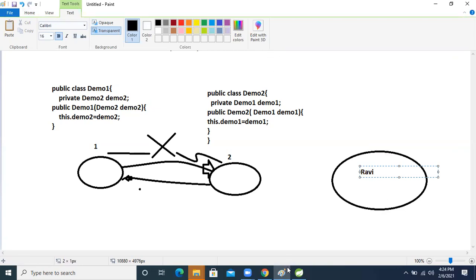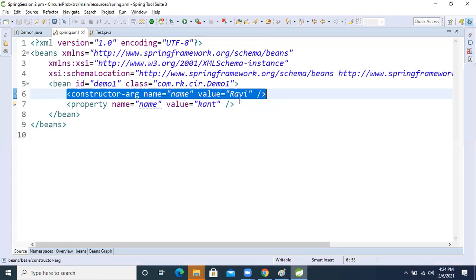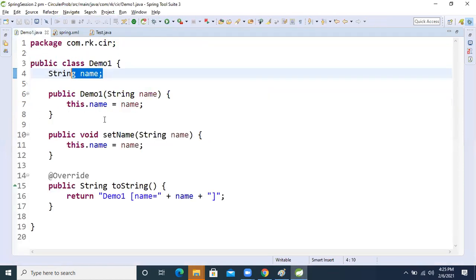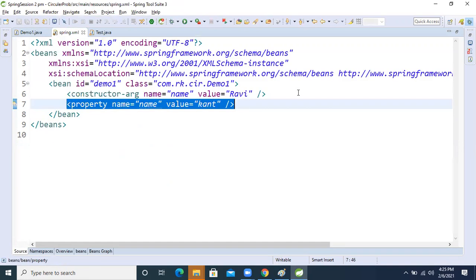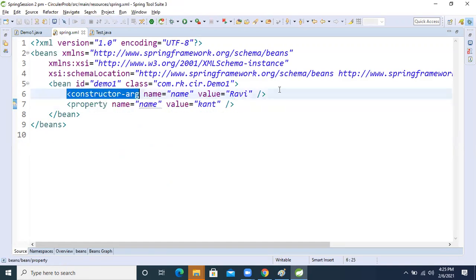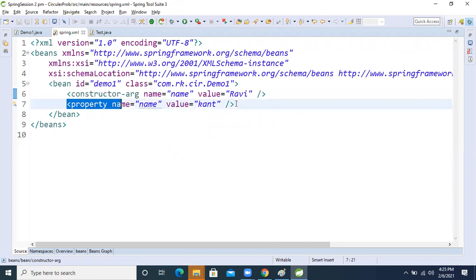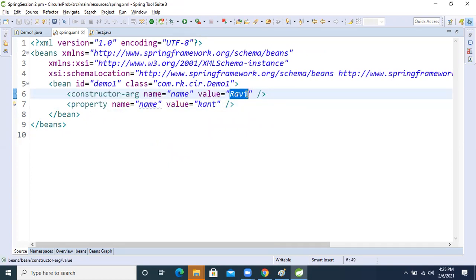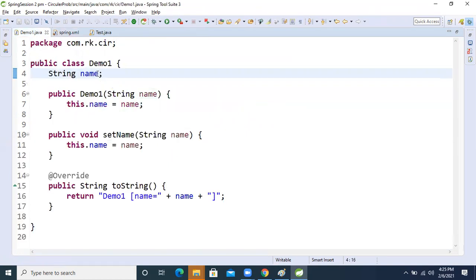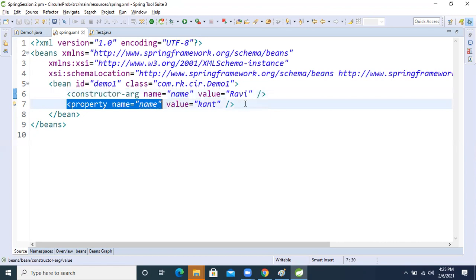Now, what is the method behavior? The method is a lazy person. The constructor will execute at the time of object creation only, whenever we activate the IOC container. Our IOC container will inject Ravi in this property. But after creating the object and injecting the name, suddenly what will happen? We are also performing the setter method.